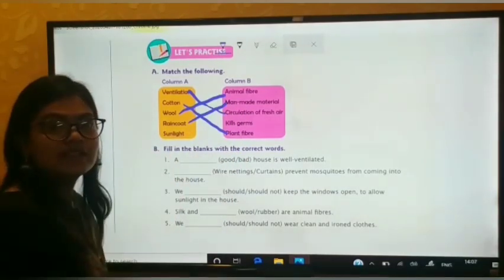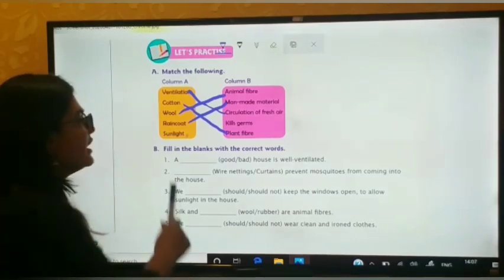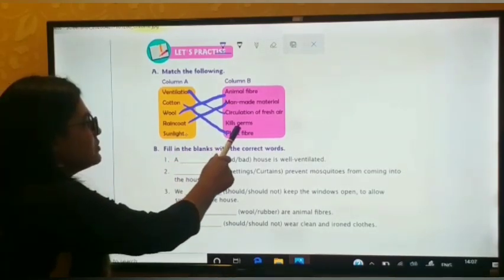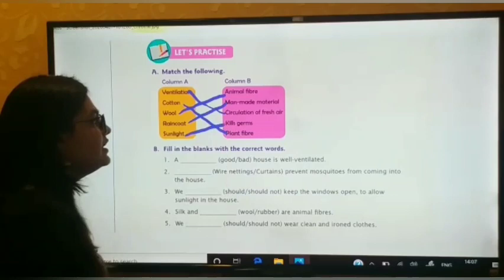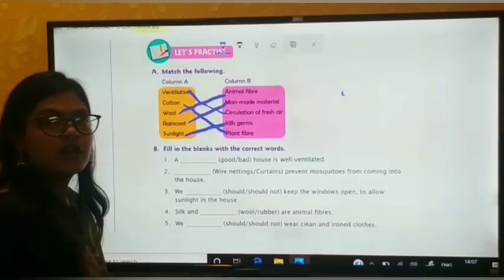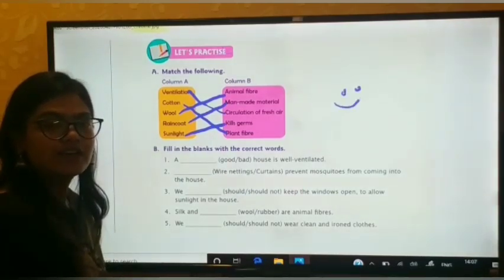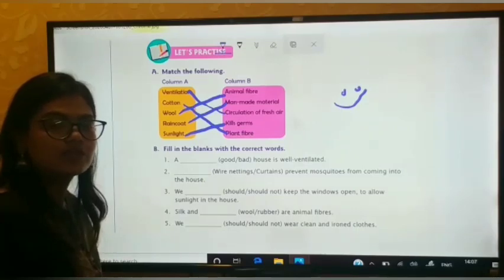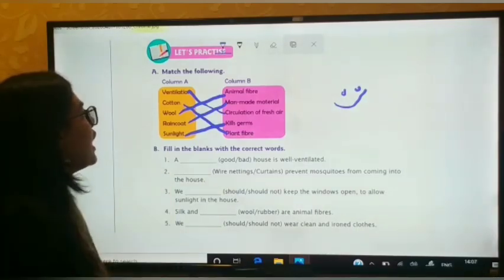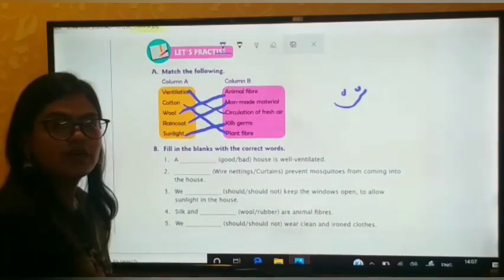And the last word is sunlight. So sunlight kills germs. Yes, so we will match sunlight with kills germs. Because when sunlight enters our house, it will kill the germs. Okay. So I hope you understood the match the following.